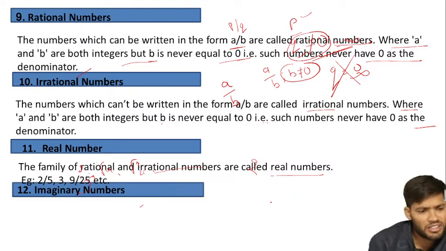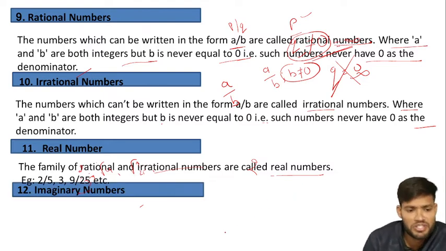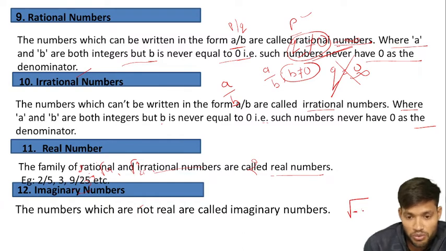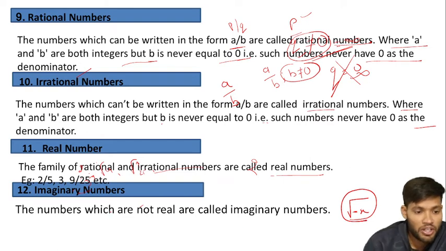Imaginary number: other than the real numbers, all numbers are imaginary numbers. In mathematics, when a minus is inside the root, that number is called an imaginary number. Simply, we can say the numbers which are not real are imaginary numbers.